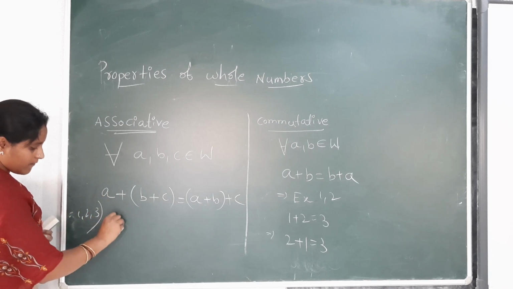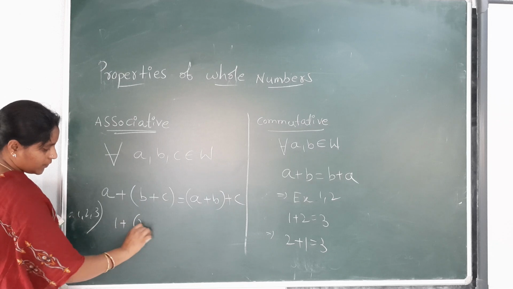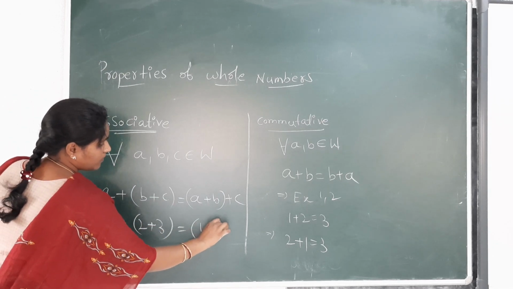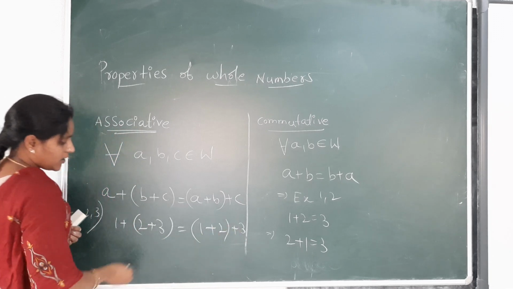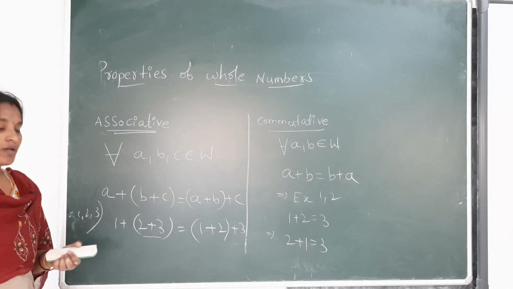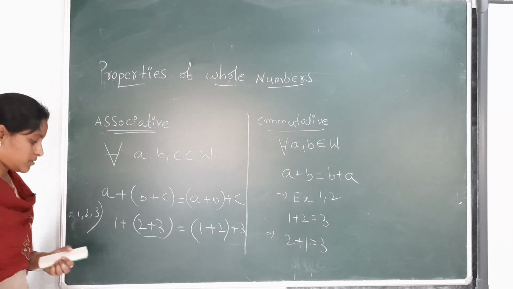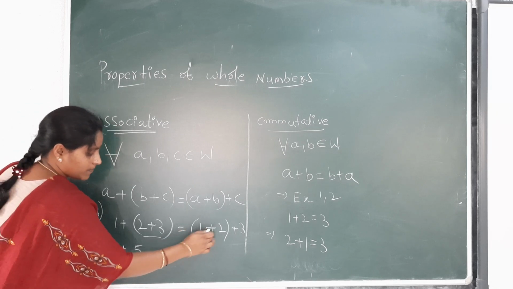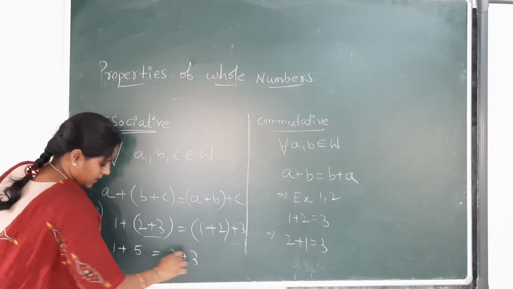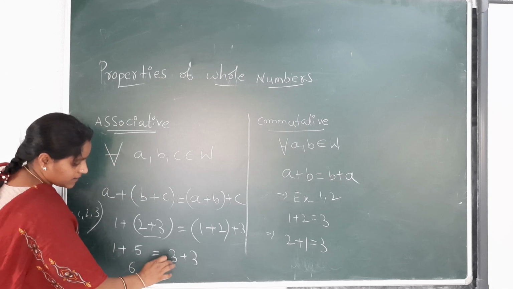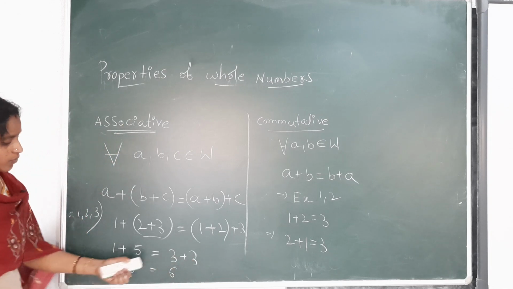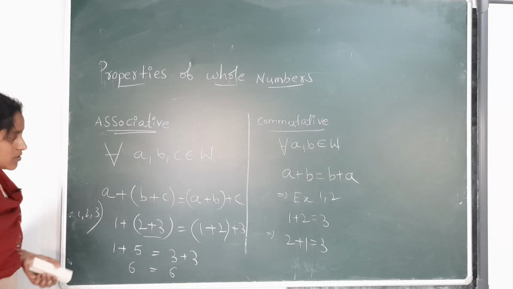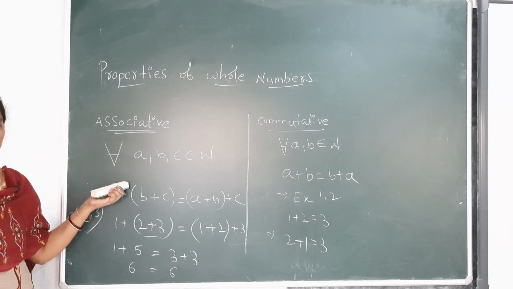Here in place of a take 1, in place of b 2, in place of c 3: (1 plus 2) plus 3 equals 1 plus (2 plus 3). Here first do the brackets, from the rule of BODMAS. 1 plus 2 is 3, so 3 plus 3 is 6. On the other side, 2 plus 3 is 5, and 1 plus 5 is 6. Both sides give the same result. So the associative property holds under addition.